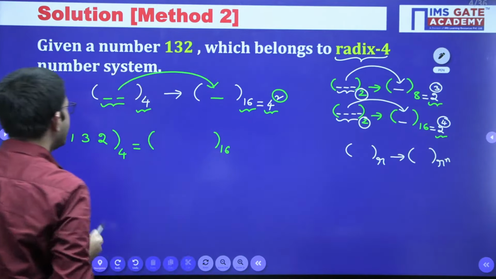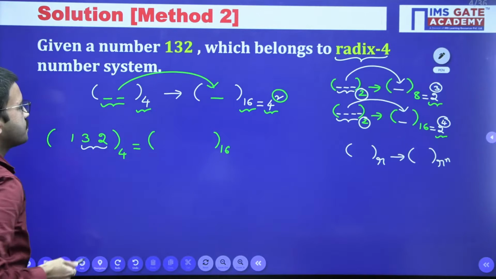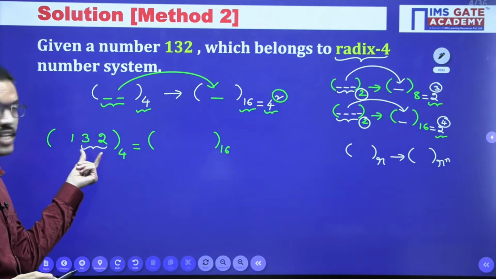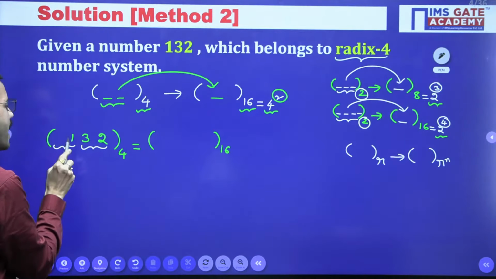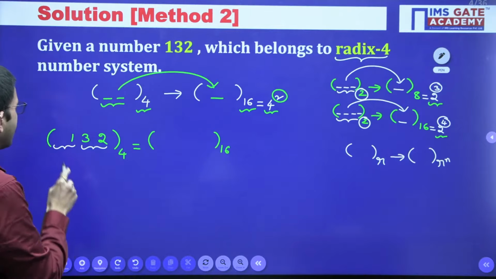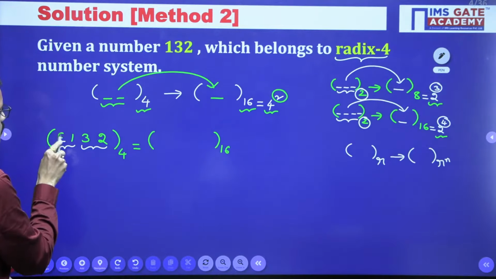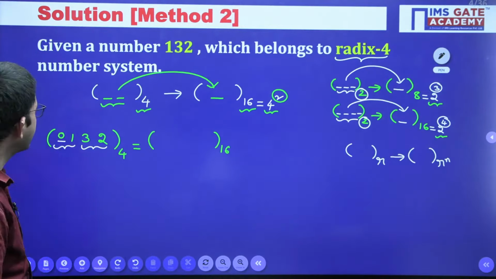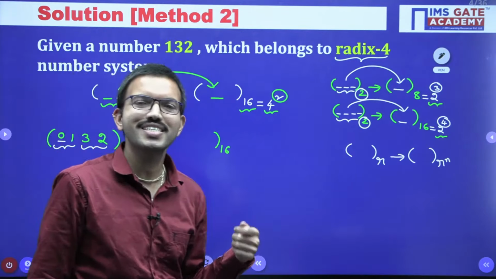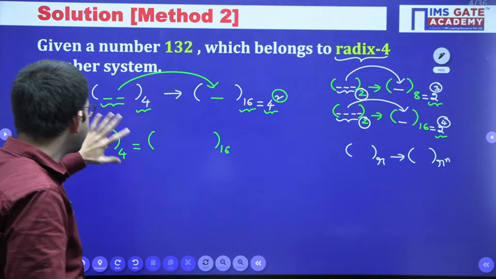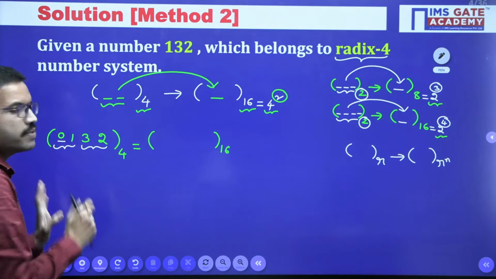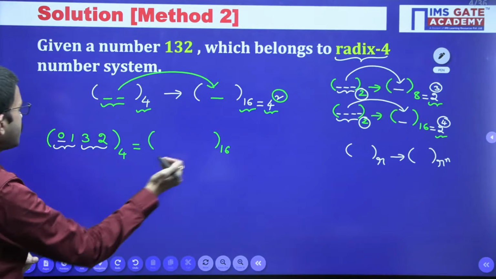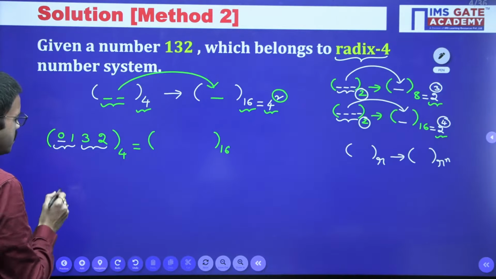So for that we have to do the grouping of 2 digits. Here 3 2 we have done grouping, and here we have to do the grouping of 2 digits, but actually we are having 1 digit only, right? So the leftmost digit you can put simply 0, because leftmost side if you are placing 0, those are insignificant. That means it is not changing the value at all, but based on the requirement you can put simply zeros. Right. So that means here we are getting 2 numbers.